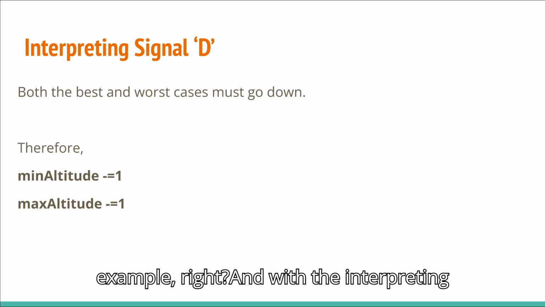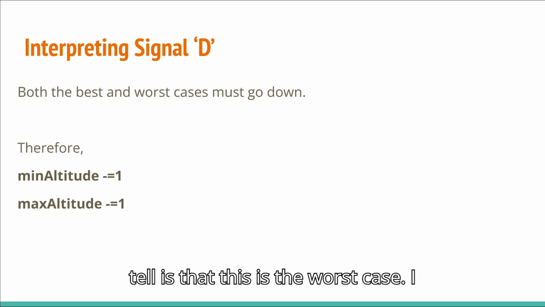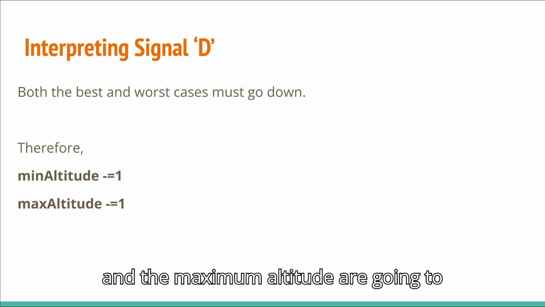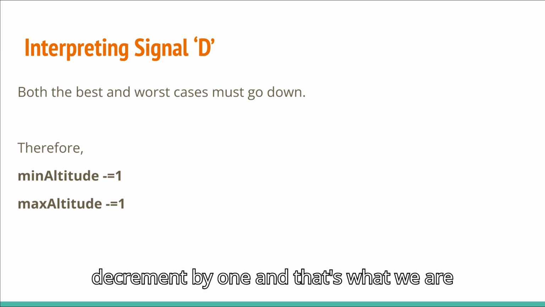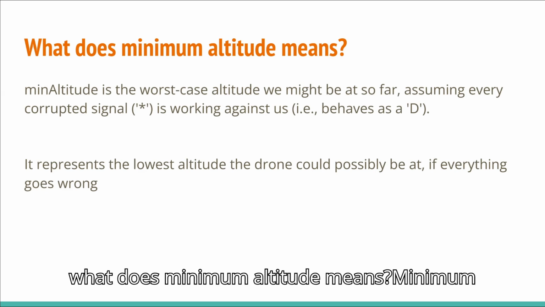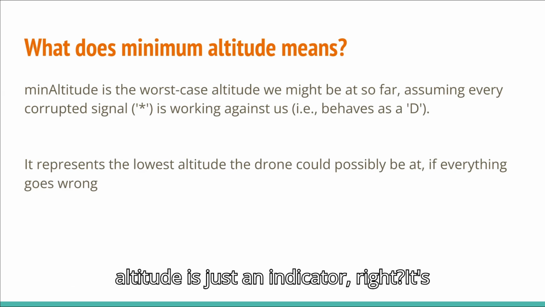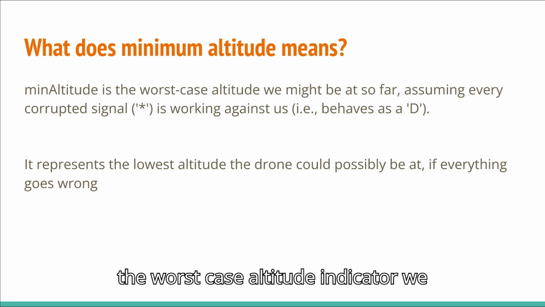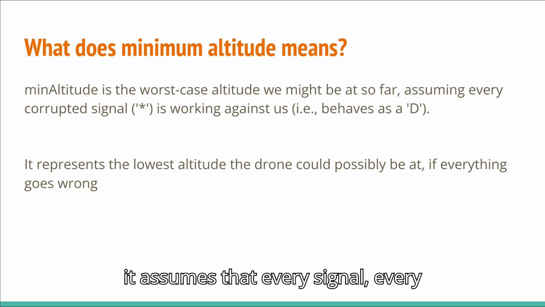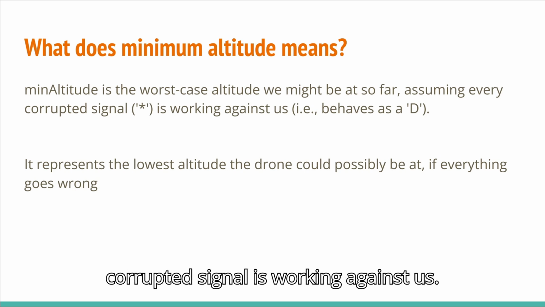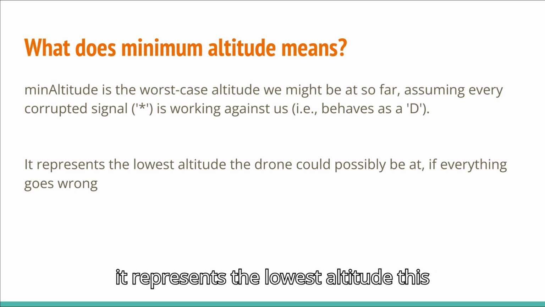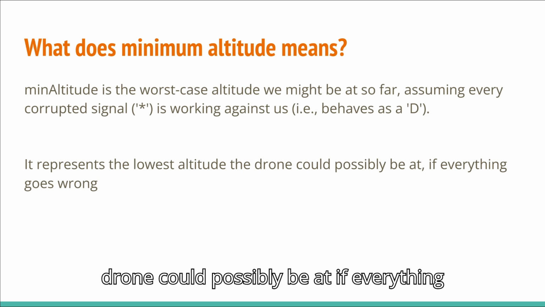With interpreting the signal D, this is the worst case. Both the minimum altitude and the maximum altitude are going to decrement by 1, and that's what we are going to do over here, right? Now, what does minimum altitude mean? Minimum altitude is just an indicator, the worst case altitude indicator. It assumes that every corrupted signal is working against us. It represents the lowest altitude this drone could possibly be at